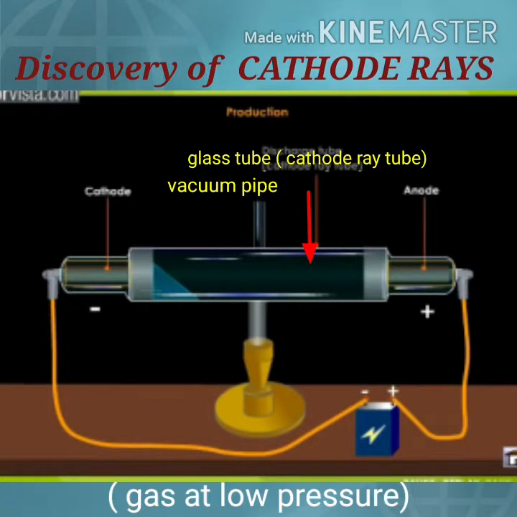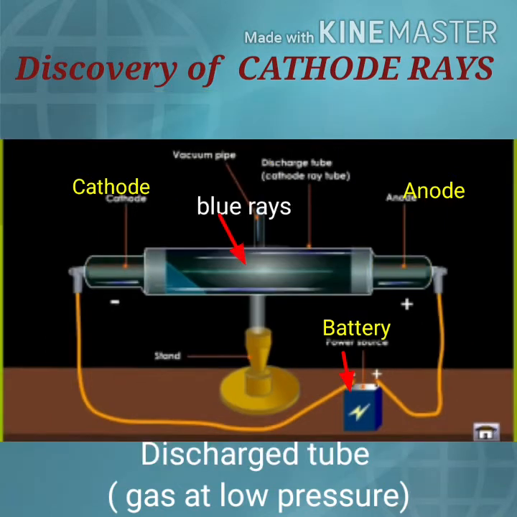He took two strips. One strip is connected to the negative terminal of the battery and the other strip is connected to the positive terminal of the battery. The negative strip is known as the cathode and the positive strip is known as the anode. When he switched on the battery, he observed that blue rays pass from the negative terminal to the positive terminal. William Crookes called these rays cathode rays.